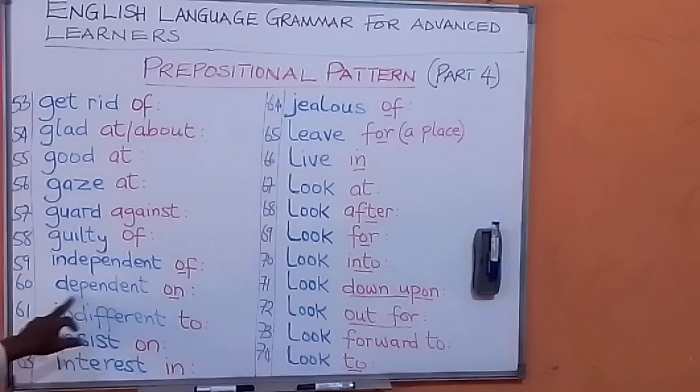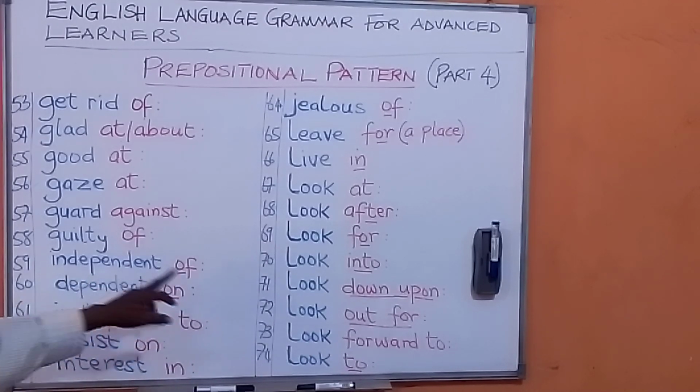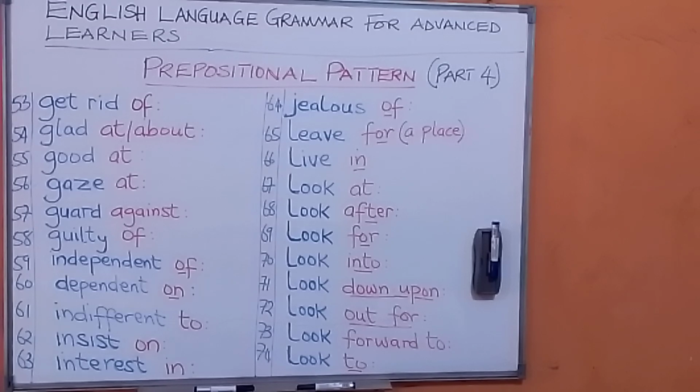But dependent on, independent of. Dependent on means you are relying on the person. The person is the one supporting you, or that country is the one supporting you. I am dependent on my parents. That means your parents are the one helping, supporting you. My uncle is dependent on me. My children are dependent on me. My wife is dependent on me. My husband is dependent on me. Dependent on.